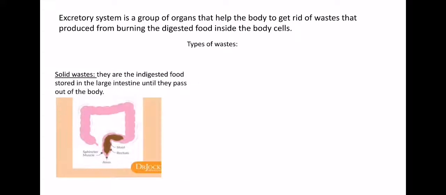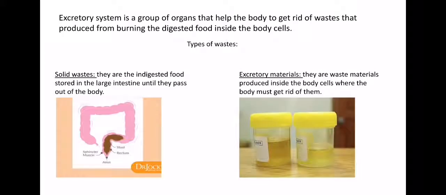But before we talk about the excretory system, we have to know the types of wastes. Number one, we have solid wastes. The solid wastes are undigested food and they are stored in the large intestine until they pass out of the body. So they are not related to the cell. They are not produced from the cell. Again, they are undigested food stored in the large intestine until they pass out of the body. The second type of wastes is called excretory materials.